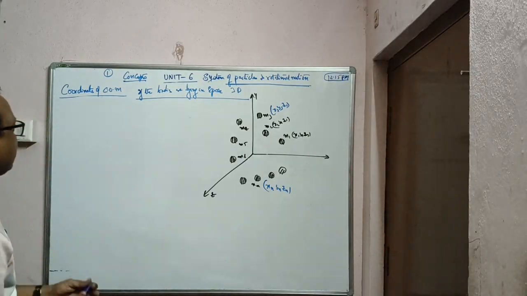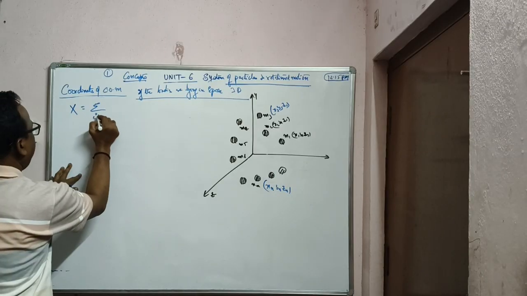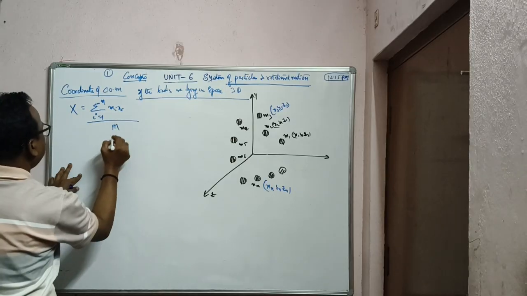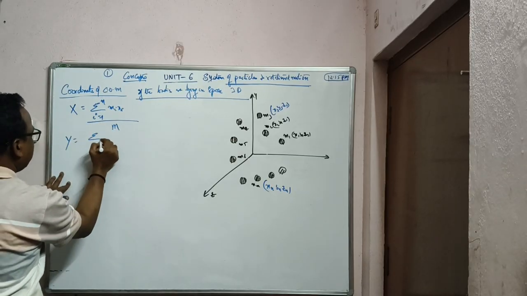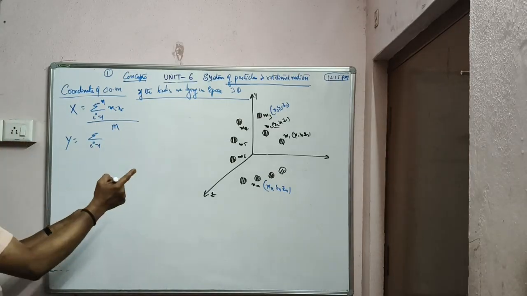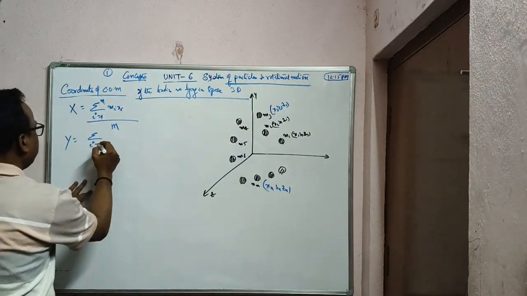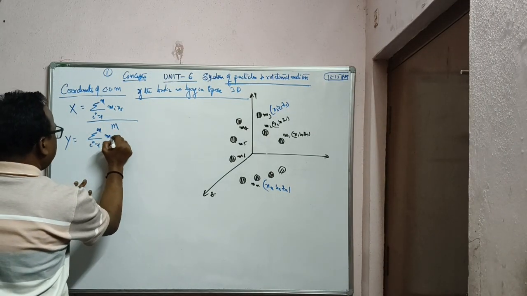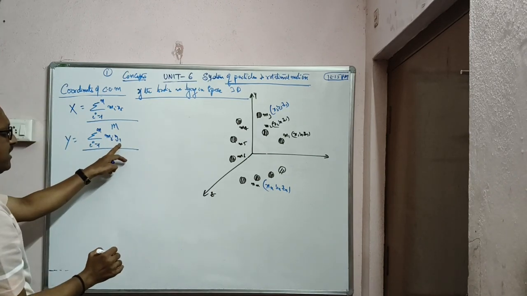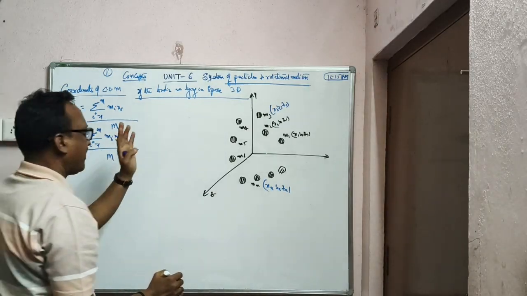Then, as said earlier, there is one extra part. The x coordinate is xcm equals sigma i running from 1 to n mi xi by capital M. Sigma means summation, adding all of those: m1 x1 plus m2 x2 plus m3 x3 plus m4 x4 plus mn xn. Similarly the y coordinate, ycm equals sigma i running from 1 to n mi yi by capital M, that is m1 y1, m2 y2, m3 y3, and mn yn.